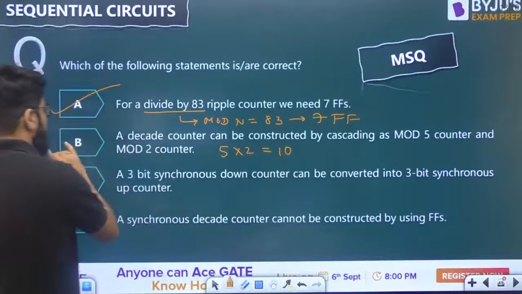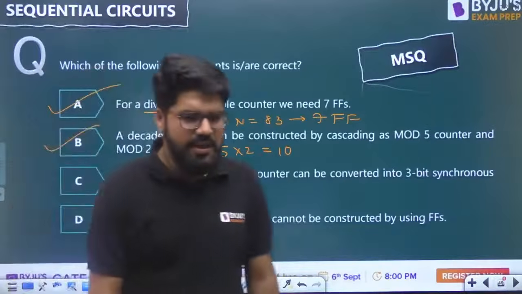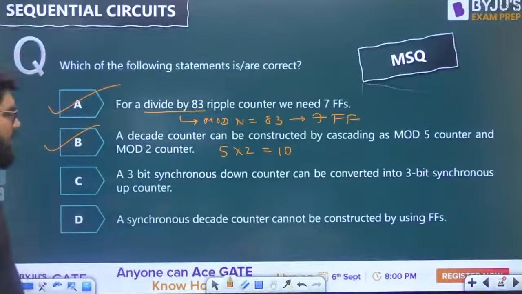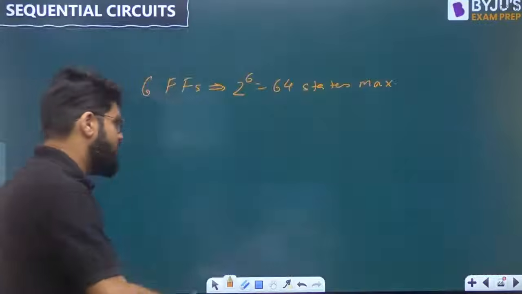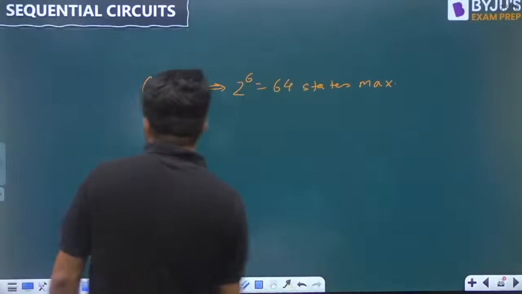Yes, so that will become a mod 10 counter, and any mod 10 counter is a decade counter. It counts a particular decade. Okay. A 3-bit synchronous down counter can be converted into a 3-bit synchronous up counter. Very interesting. Tell me yes or no.